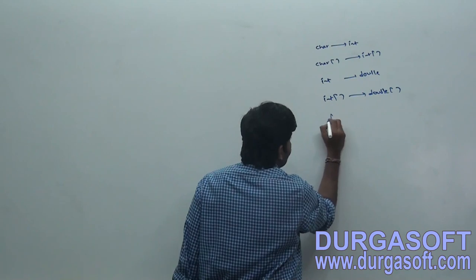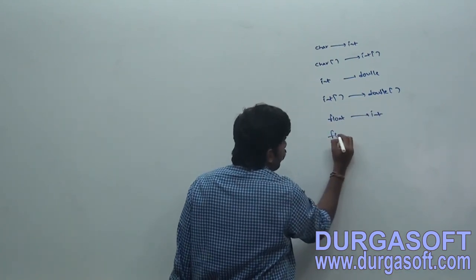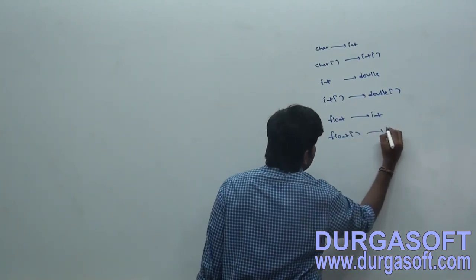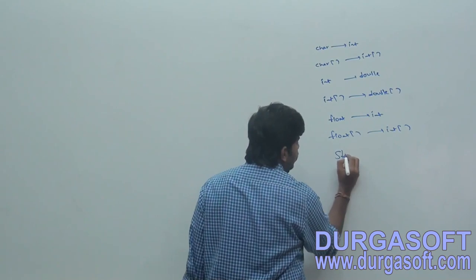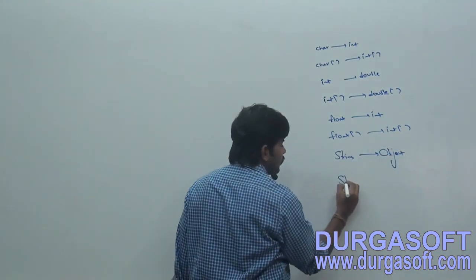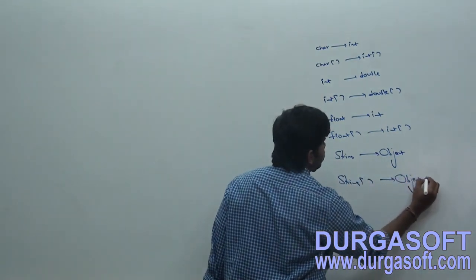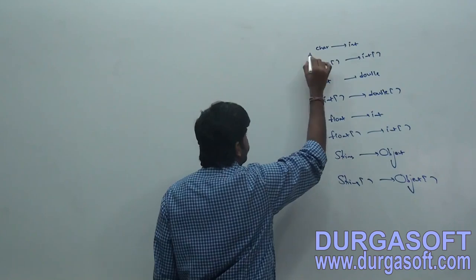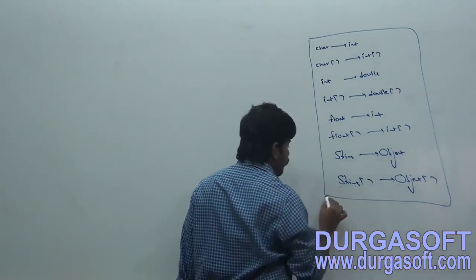Next, float to int, float array to int array. String to object, string array to object array. This is our point.